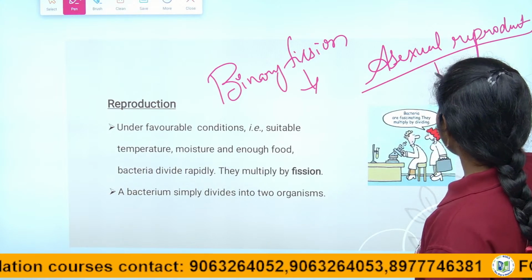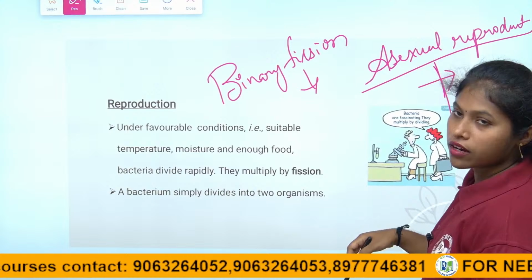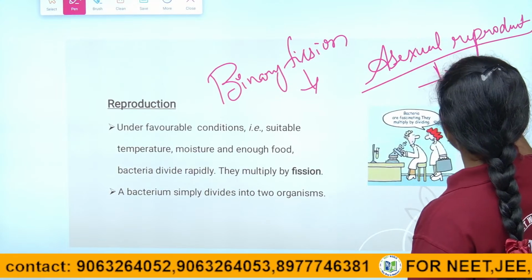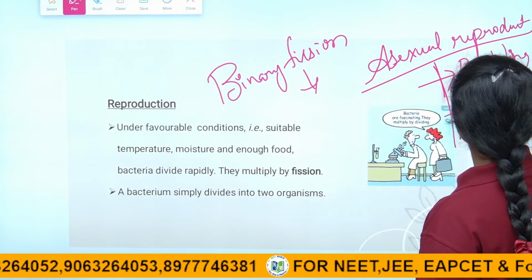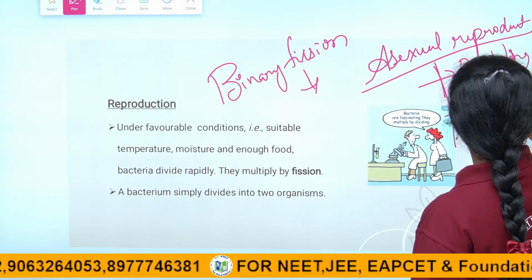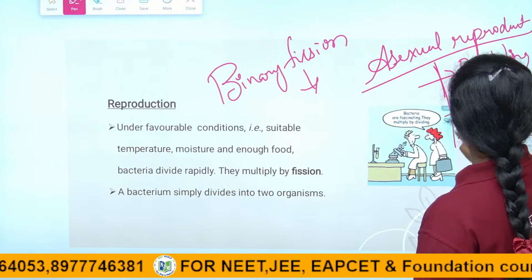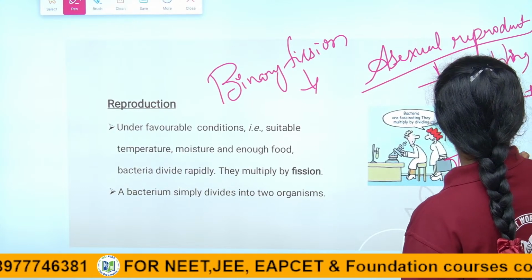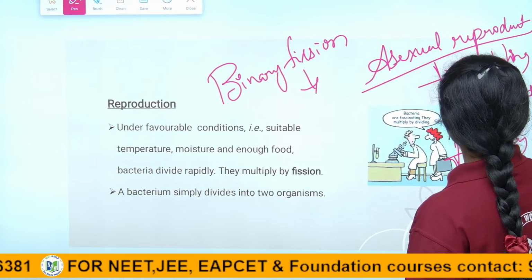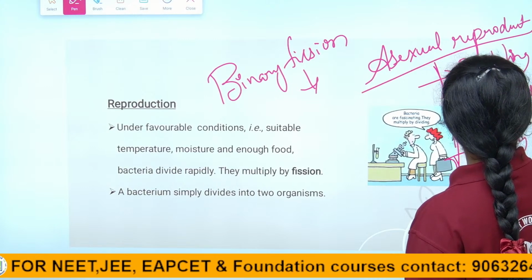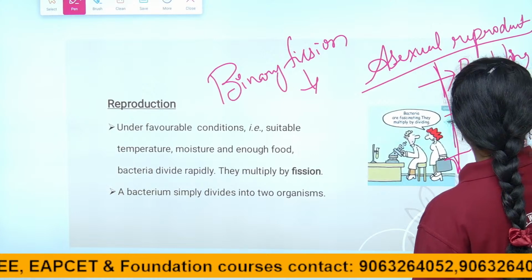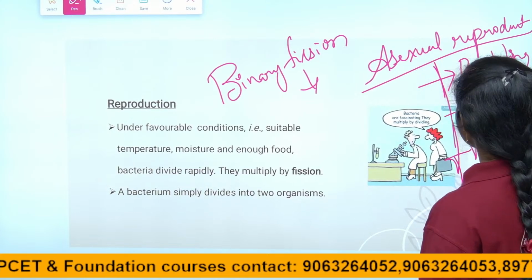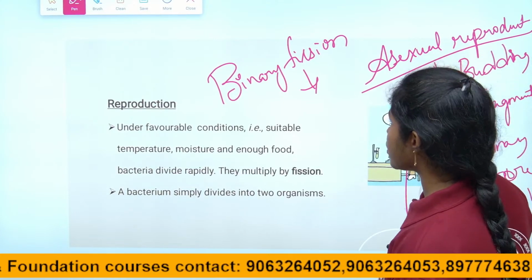Right children, the types of asexual reproduction are budding, fragmentation, binary fission, spore formation, right children, and multiple fission. These are the 5 types of asexual reproduction.